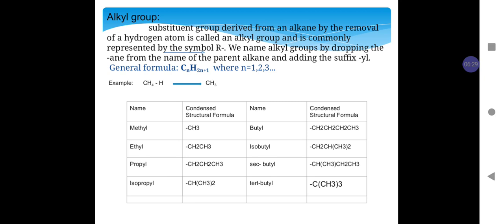Similarly, from propane we obtain propyl, from butane we obtain butyl, from secondary butane we obtain secondary butyl, from tertiary butane we obtain tertiary butyl group. All these are alkyl groups. The general formula of alkyl group is CnH2n+1, where n is equal to 1, 2, 3, and so on.